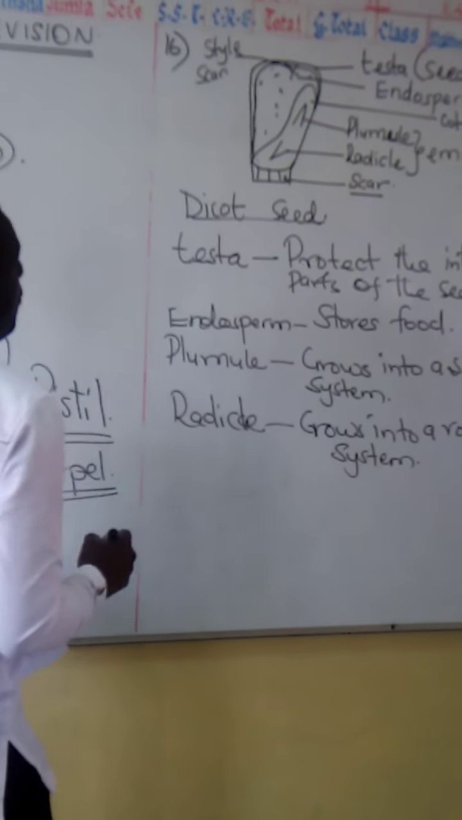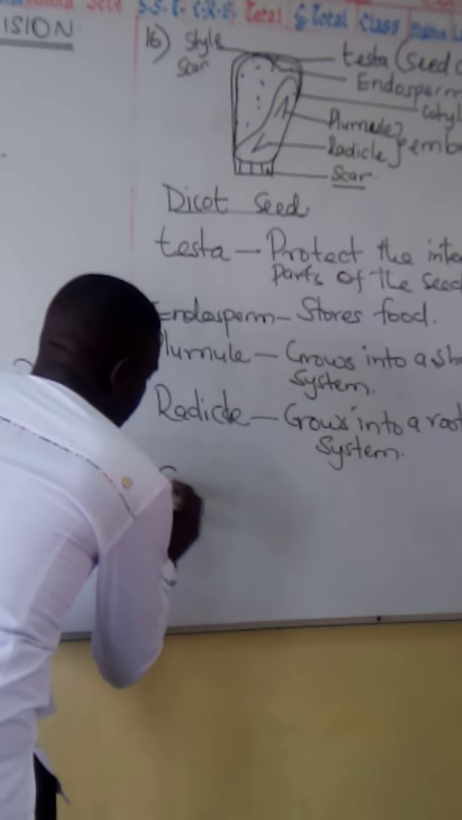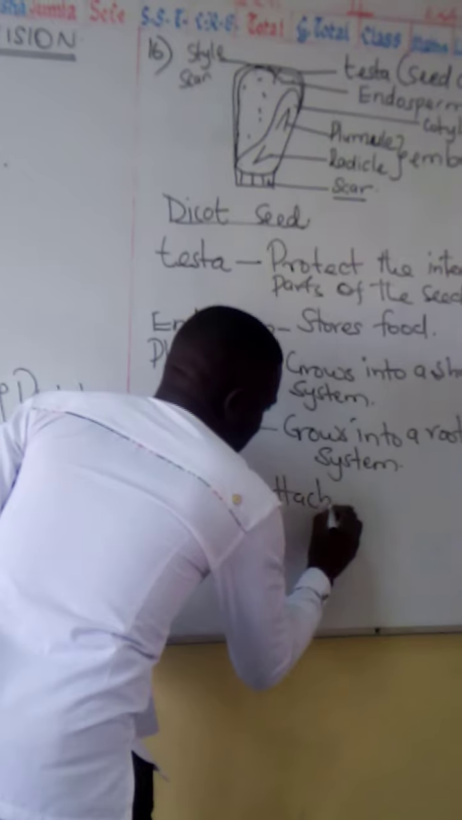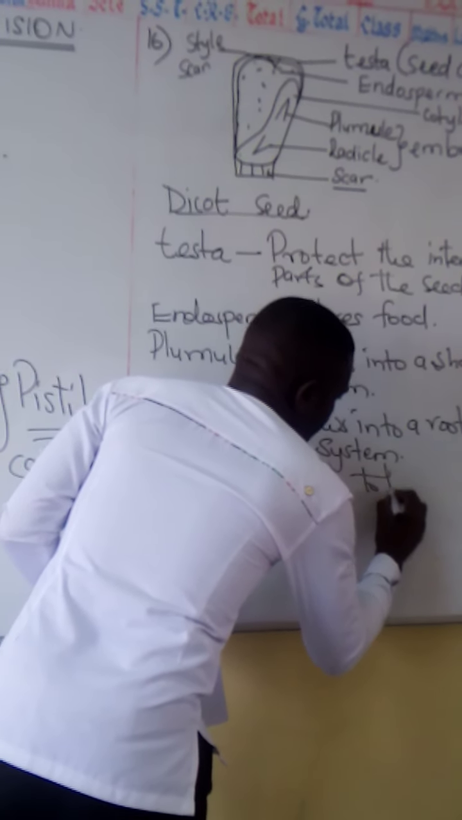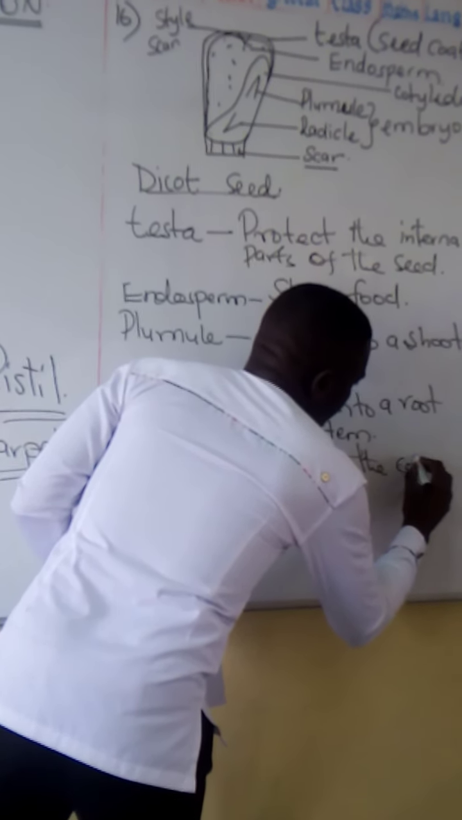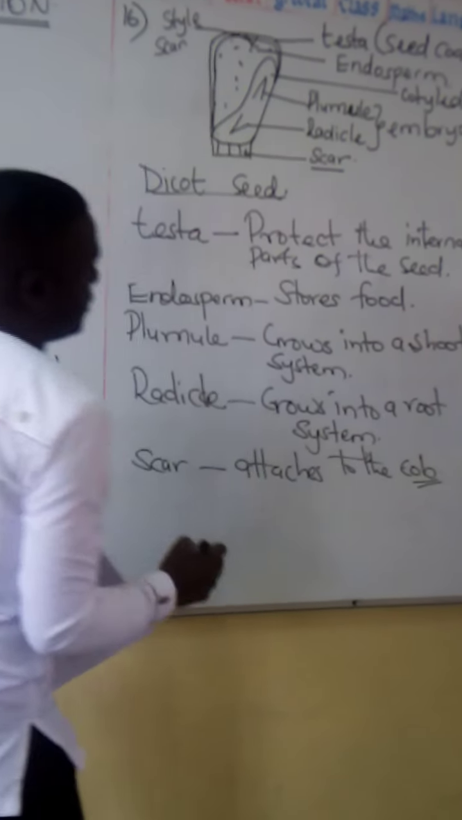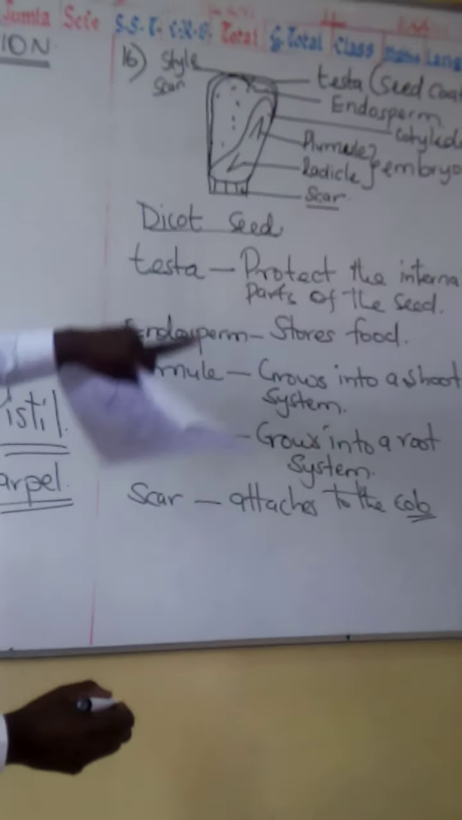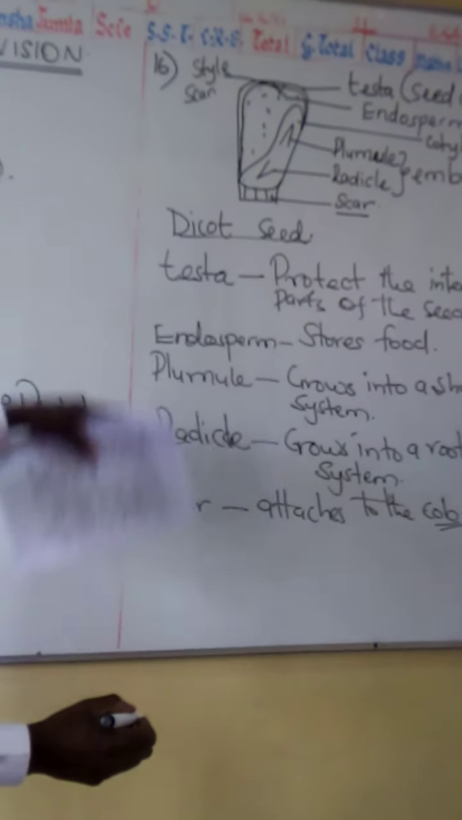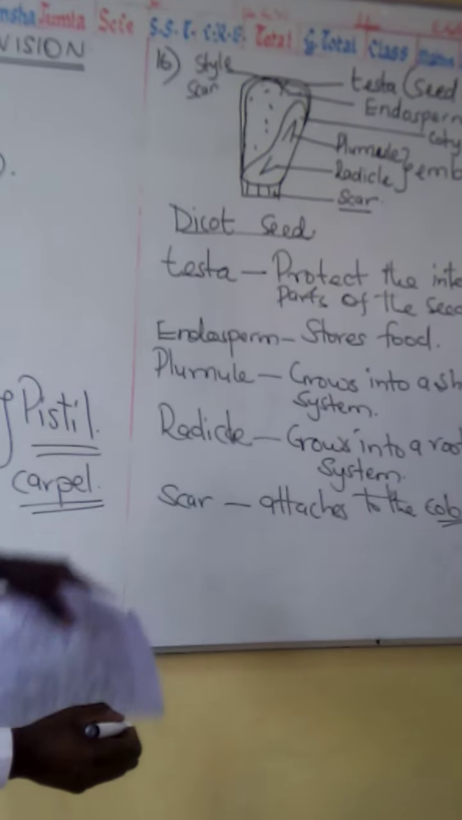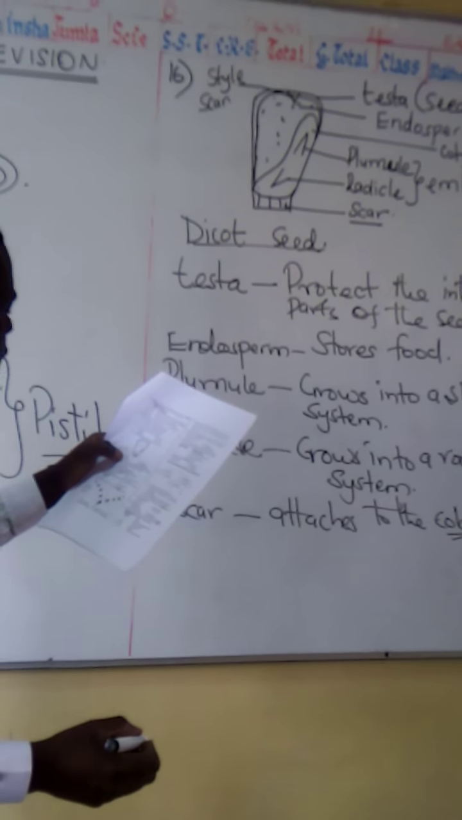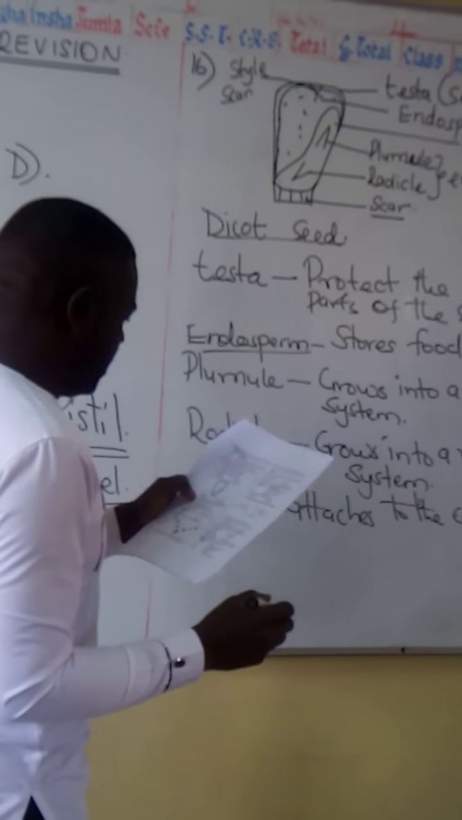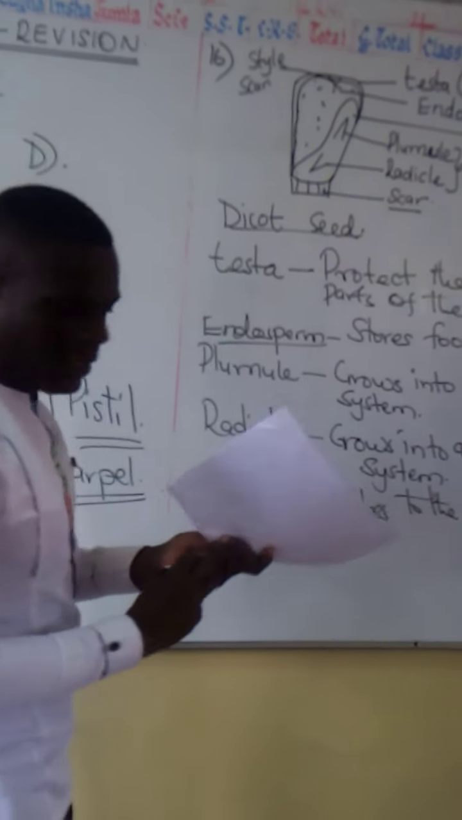Then you've got the scar. The scar attaches to the cob. The cob here is the fruit. The style scar, as it is mentioned, attaches to the style. So you can see those functions. So the one that stores food is the endosperm. And the answer here is C.